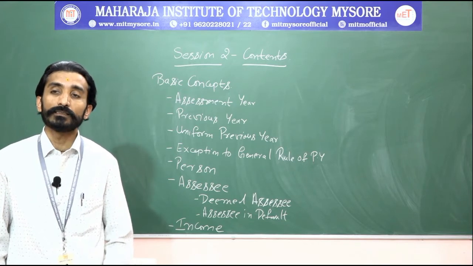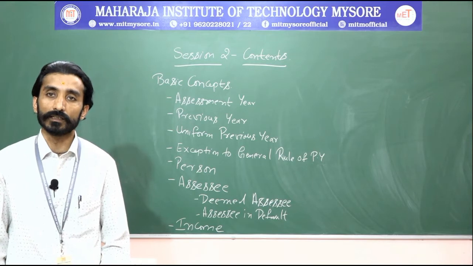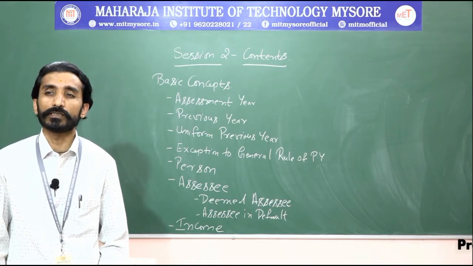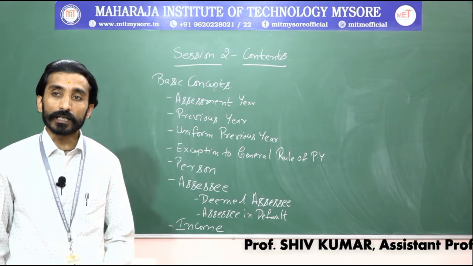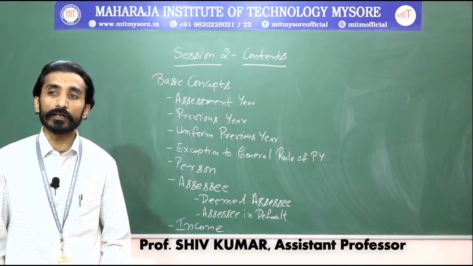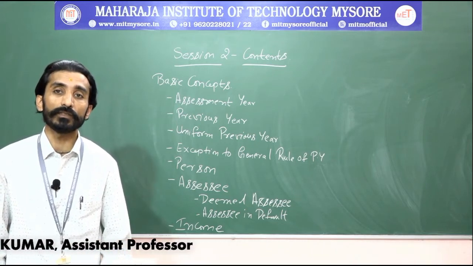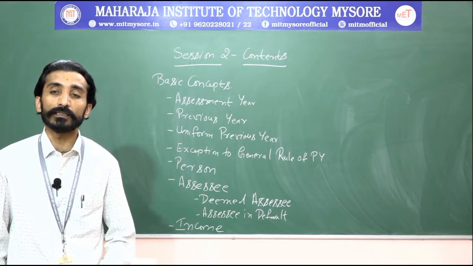But there are certain exceptions to this general rule of previous year. What do we mean by that exception? It means the income you are earning in that particular year, which is also said to be your previous year, will be taxable in that particular year itself.